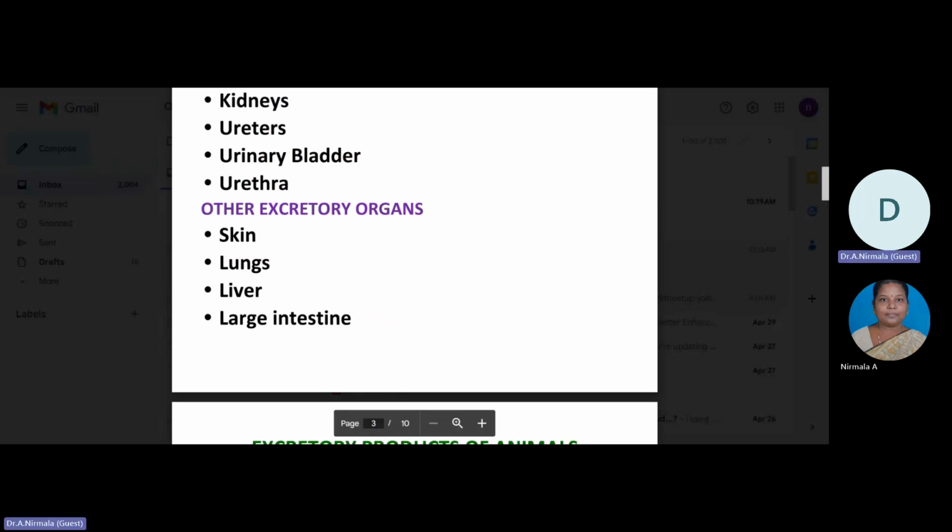And the large intestine, this is its main excretory function. It helps to eliminate the solid waste that remains once the food is broken down and water is drawn from the indigestible matter.